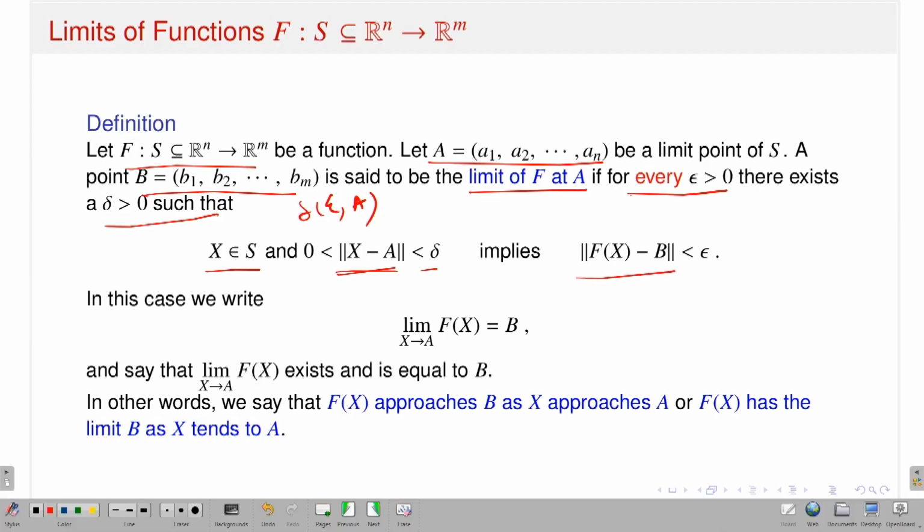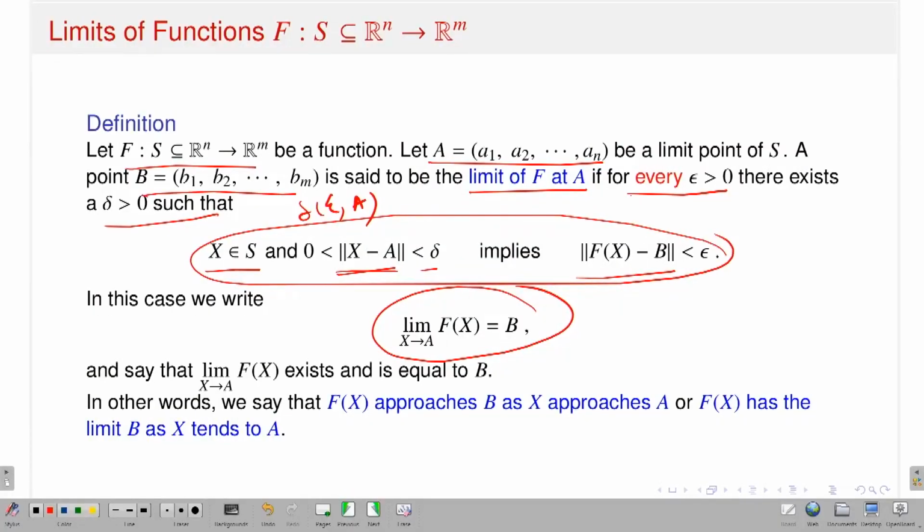If these things happen, then I will say that the limit as capital X approaches a of capital F of x is equal to b. So what is the difference between the definitions of the real valued case and the several variable case? There is nothing. I am just replacing the modulus by a norm in the context of several variables. So same definition. I am starting with the function capital F from a set S, a subset of Rn, to Rm. I am taking a limit point capital A, and then I want to talk about the existence of the limit of capital F at the point A.